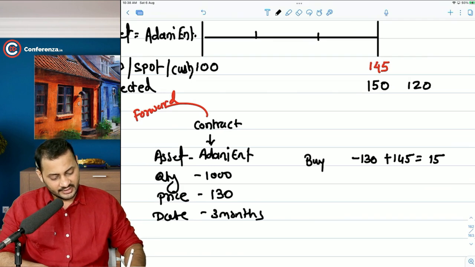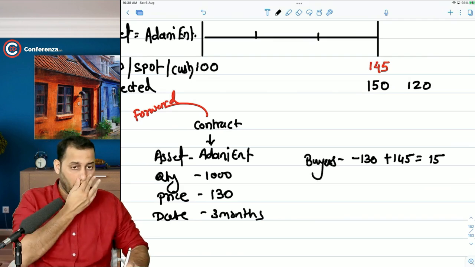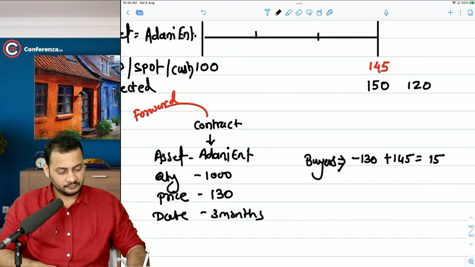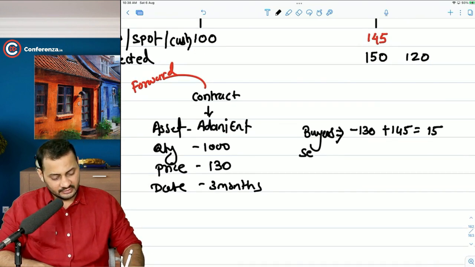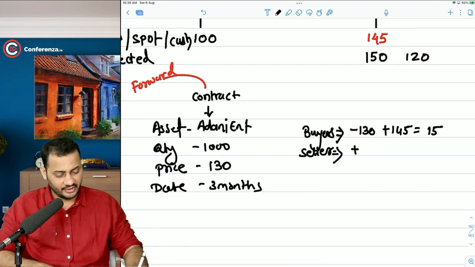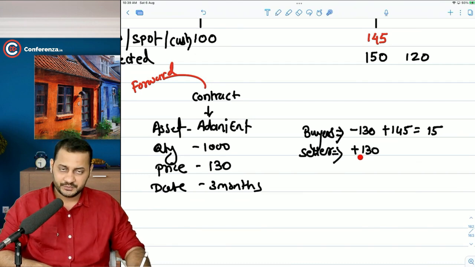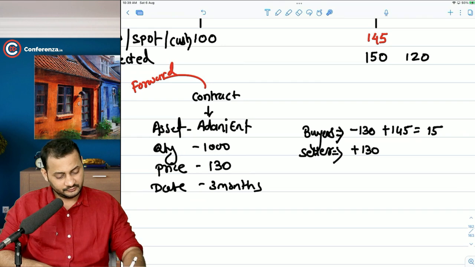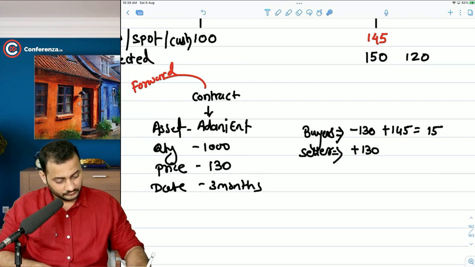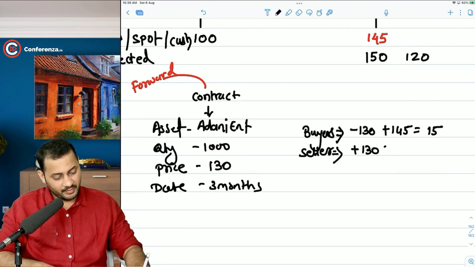From the buyer's angle, this is going to happen. From the seller's angle, just imagine, he was ready to sell the shares at 130 after 3 months. Selling the shares means receiving the cash, 130. This was the selling price for him. That means he will have to buy the shares at 145 on that date.